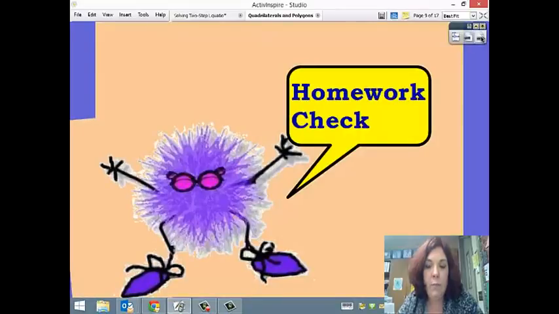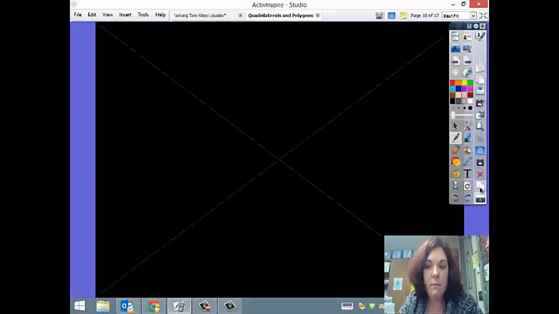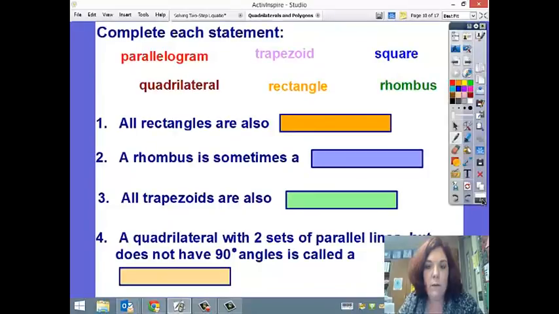So here is your homework check, and you'll answer these questions, and then you'll be set for your class time whenever you practice the characteristics and qualities of quadrilaterals. Your choices are parallelogram, quadrilateral, trapezoid, rectangle, square, and rhombus.